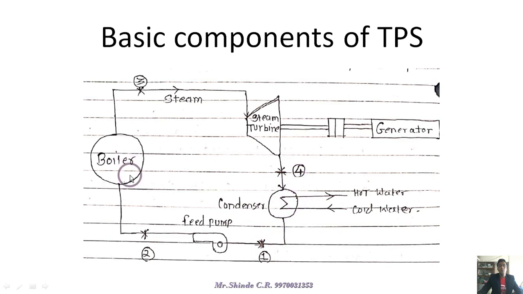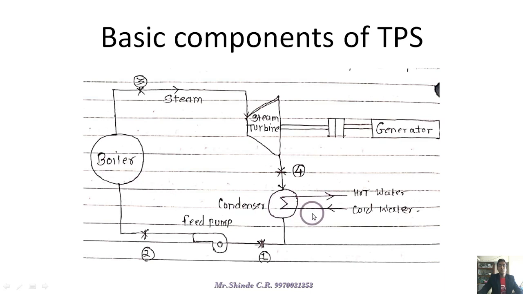During the boiling action, heat is absorbed by the system, and during condensation, heat is rejected by the system. The initial state at position 1 is converted into high pressure steam, the high pressure steam is converted into low pressure steam, and again it is condensed and converted back to the original state. From the initial state it becomes another state, and from that state it returns to the initial state. This process we simply call a cycle, where heat is added in the boiling process and heat is rejected in the condensation process.